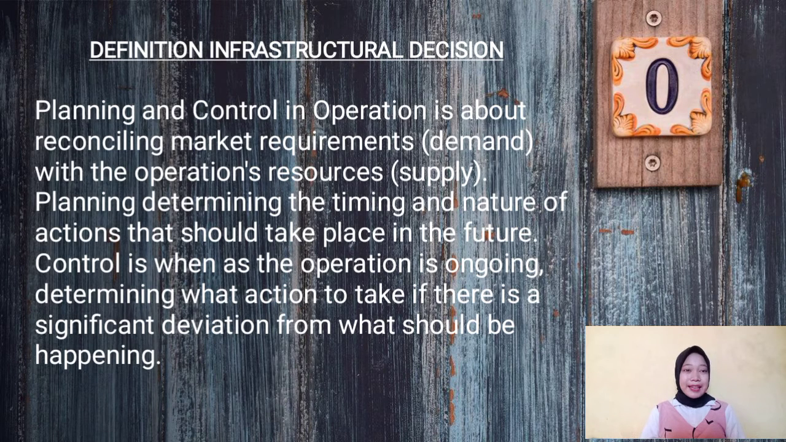Okay, next slide. Definition: infrastructural decision. Planning and control in operation is about reconciling market requirements, demand, with the operation's resources, or supply. Planning determines the time and nature of action that should take place in the future. Control is when, as the operation is underway, we determine what action to take if there is significant deviation from what should be happening.